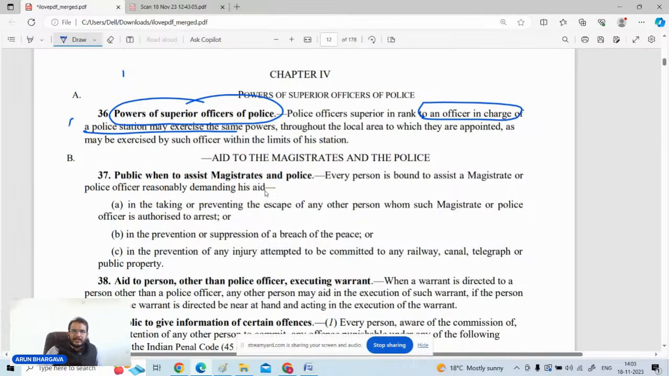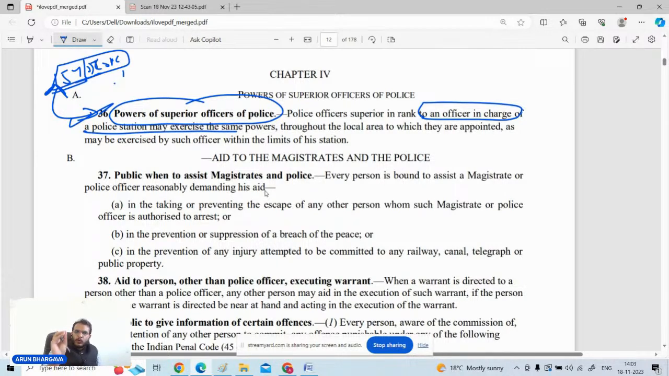So Section 36 is relevant when you see Section 154 of the CrPC with respect to FIRs. There also Section 36 is correlated with it. Section 154 clause 3 is correlated with Section 36 of the CrPC. Now what is the correlation? Let me tell you people.